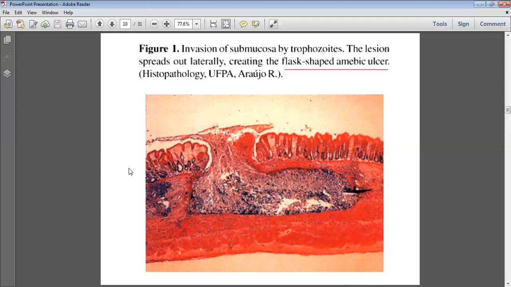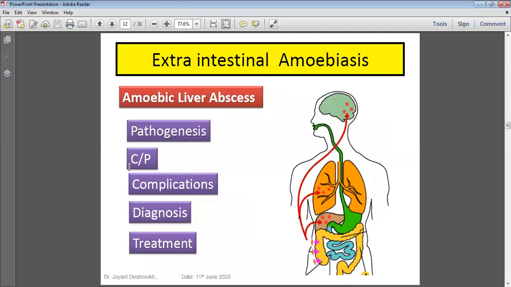In severe form, the ischemic necrosis causes tissue destruction, and then a cyst-like cavity, an abscess, develops. This is the pathogenesis, how the amoebic liver abscess develops, the mechanism.